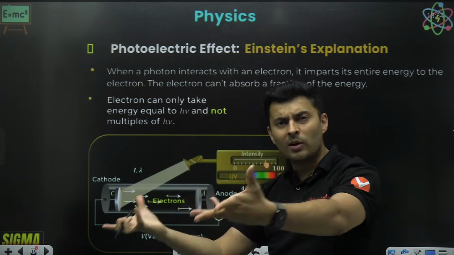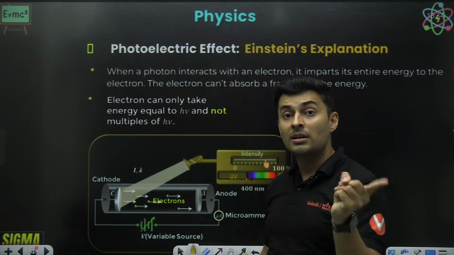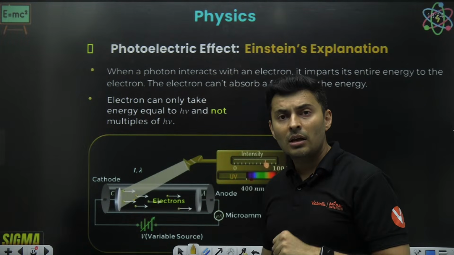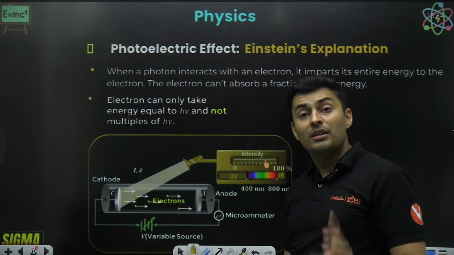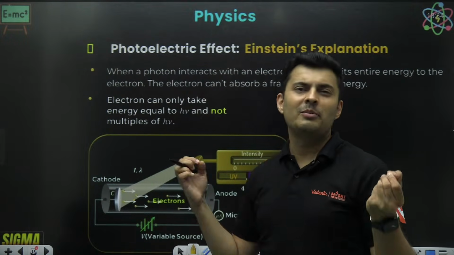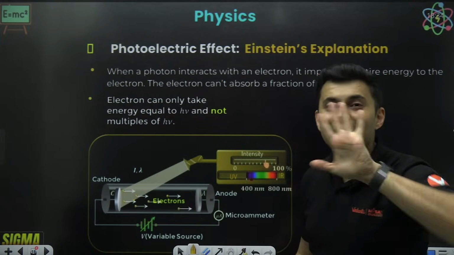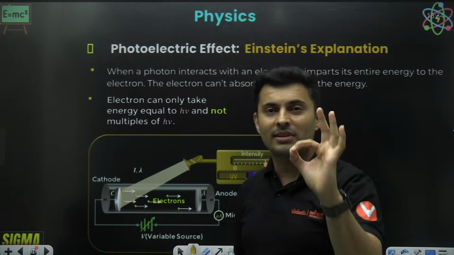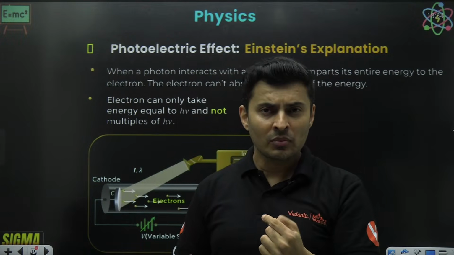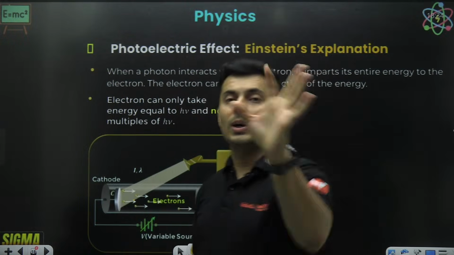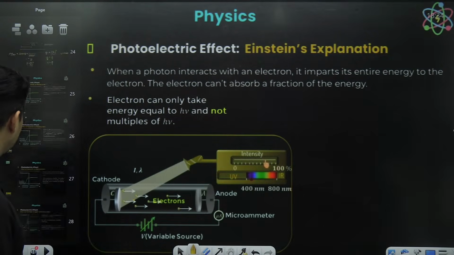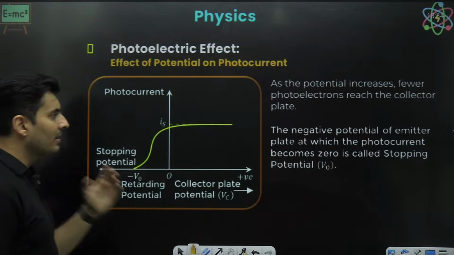You apply more voltage in the reverse direction. Reverse voltage I call it. Instead of 40, it will become 30. If I increase the voltage further in the reverse direction, the 30 will become 10 and finally will become 0. The moment it becomes 0, I have stopped the current.